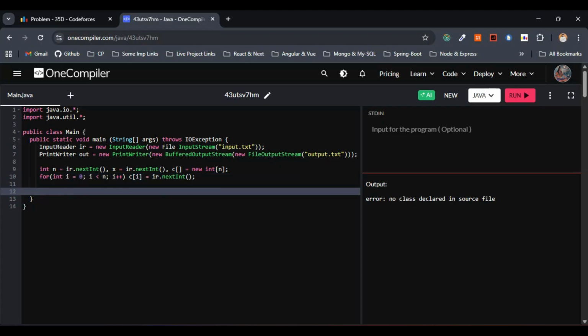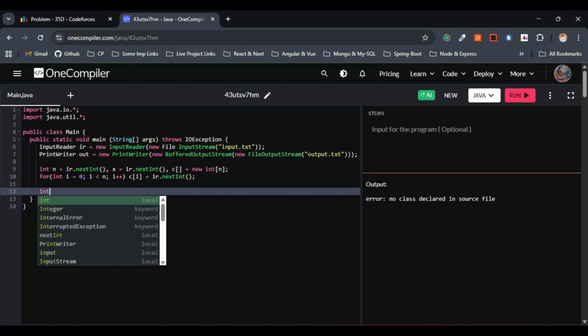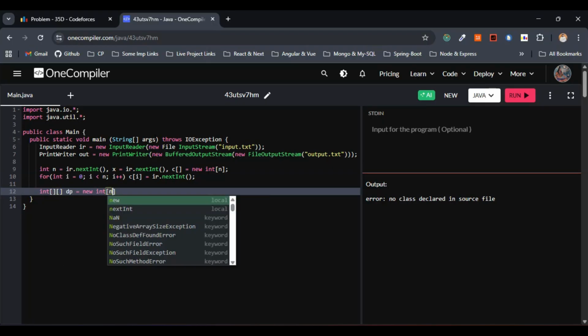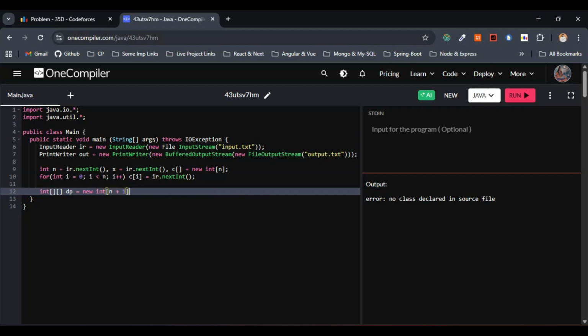Next, as I've said, we'll be making use of the DP, right? We have already discussed that we'll be going with the DP array of size n plus 1 into n plus 1. So this one will be int DP equals new int n plus 1 into n plus 1. That's it, right? So this is fine.